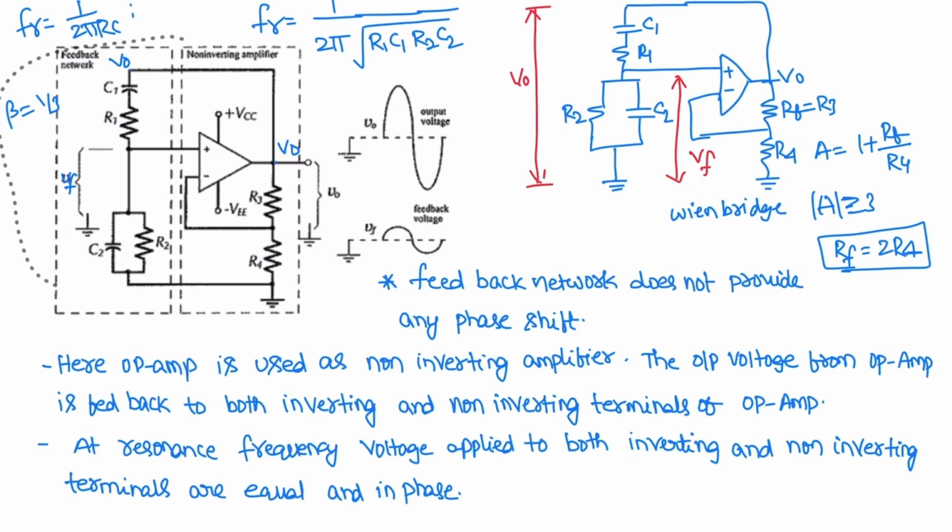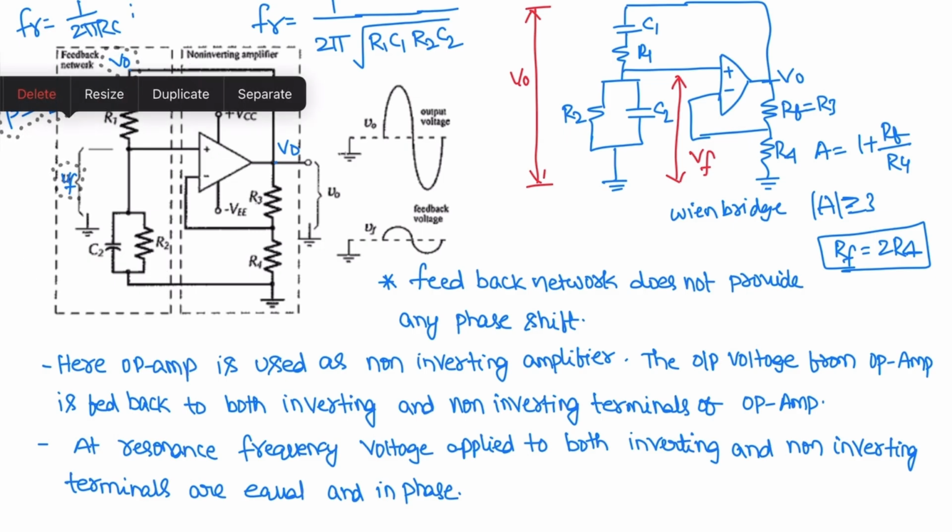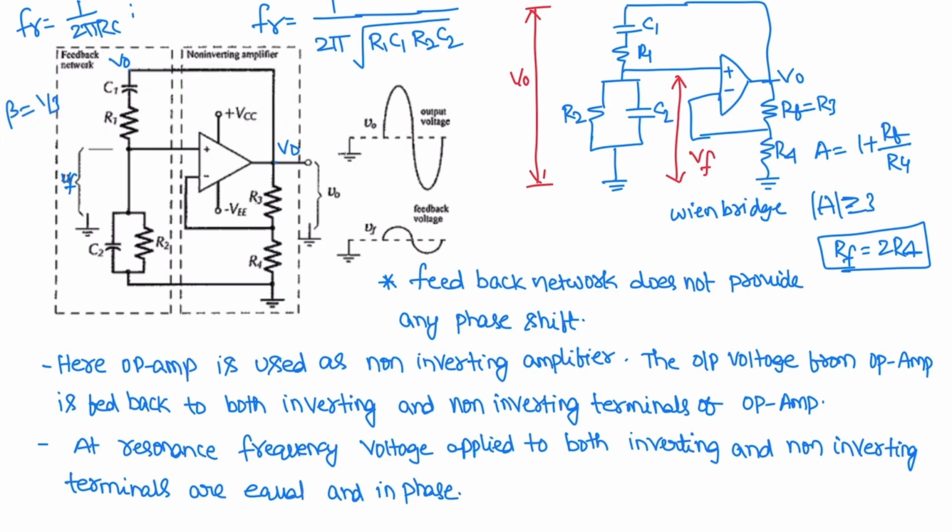This is a feedback network. This feedback network doesn't provide any phase shift in this RC phase shift, in this Wien bridge oscillator, as at resonant frequency, the voltage applied to both the inverting and non-inverting terminals are equal and in phase.